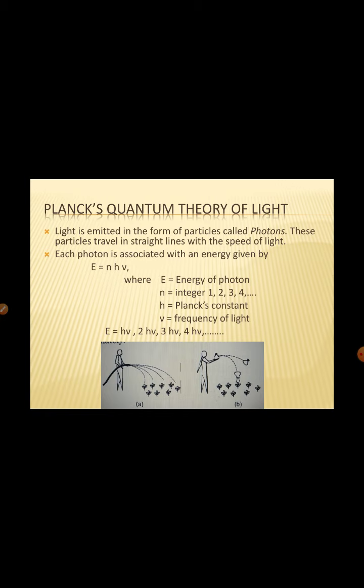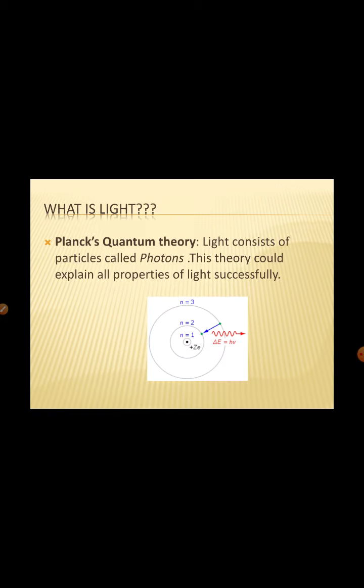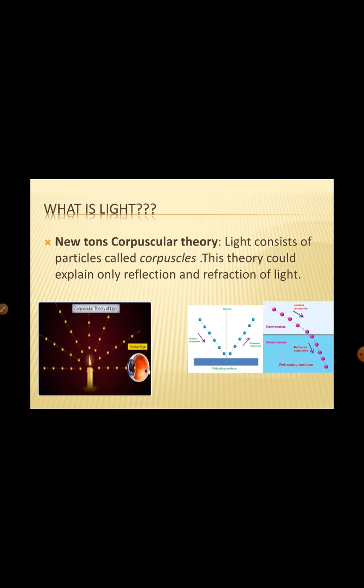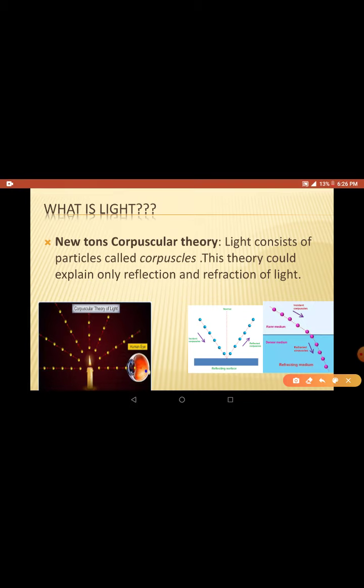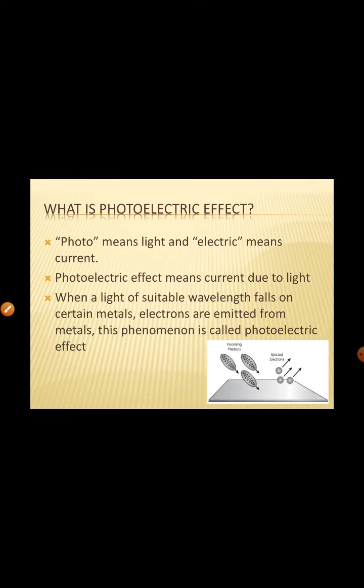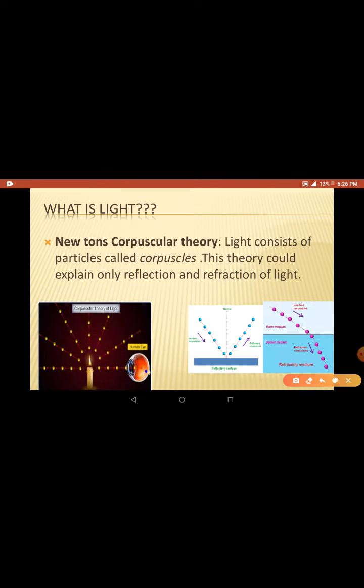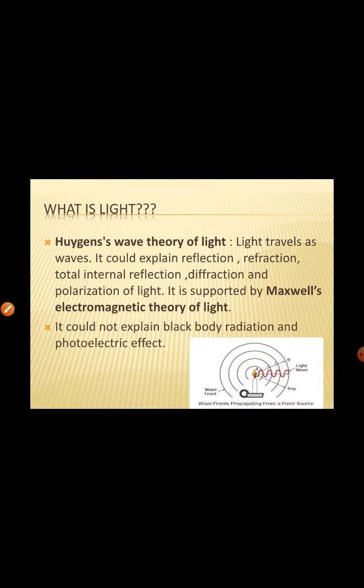But before going to that, here you may have a doubt. We have seen a series of theories. First Newton proposed the particle, corpuscular theory. Then he could not explain everything, but later the wave theory came into existence, and it was very successful for a very long time.